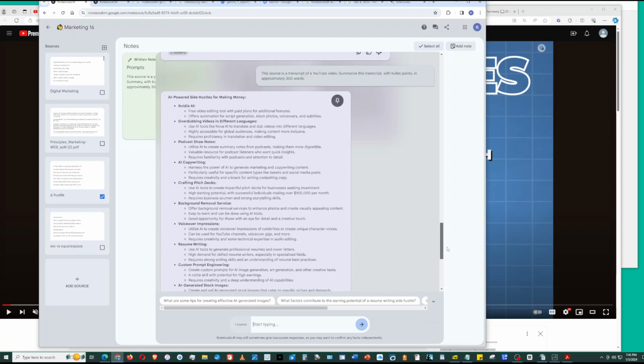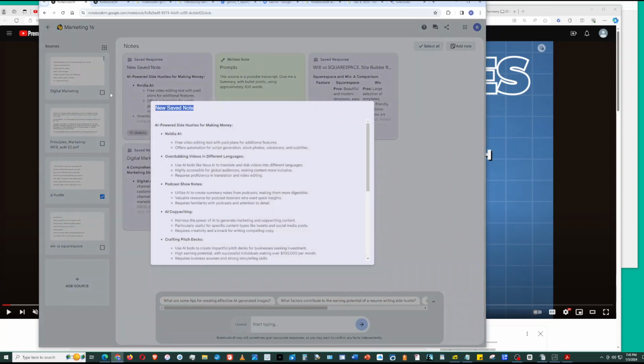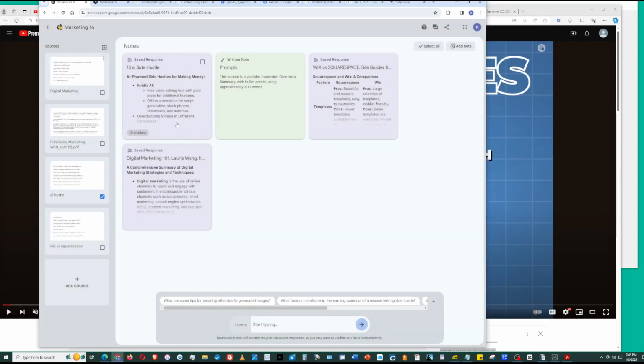So let's say I like this one a lot. If you want to preserve it, then click this pin, and then it will generate here. Click this, and I'm going to put the title here. And it will save it for you for future use. So that's the title, and I just click that thing, close it, it saves it.